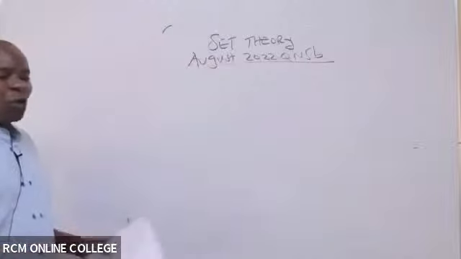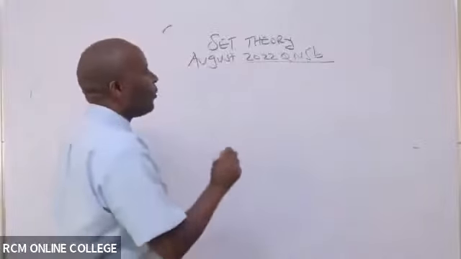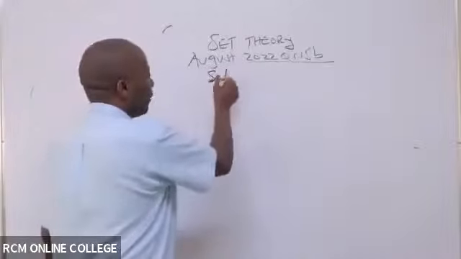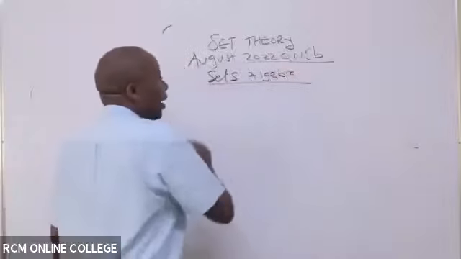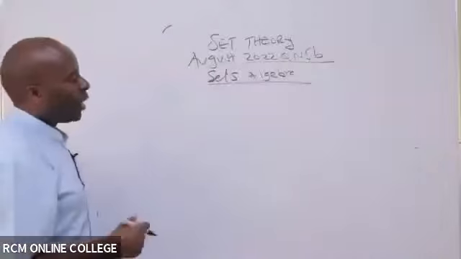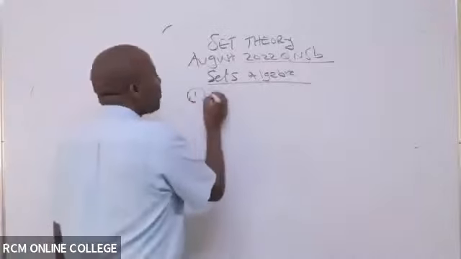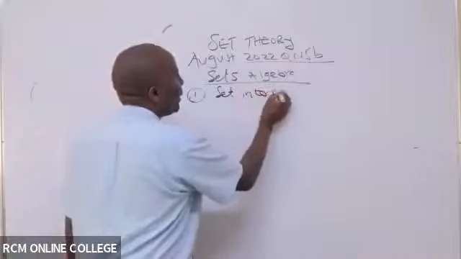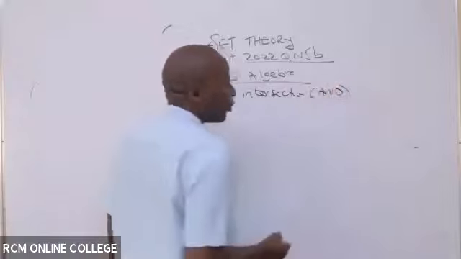As I wait for your signal that you have gotten the question, I would want to discuss two very important algebra, what we call the sets algebra. Algebra gives us a way of combining two or more sets. How do we combine sets? Of interest to me, I would want you to appreciate what we call set intersection. The set intersection is the and.